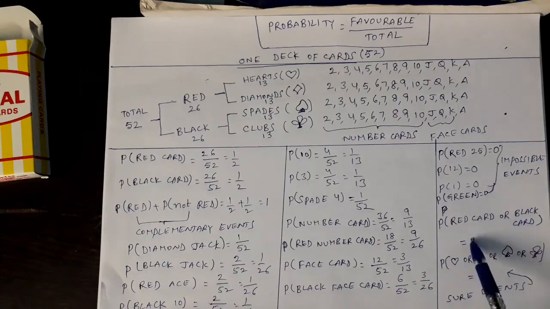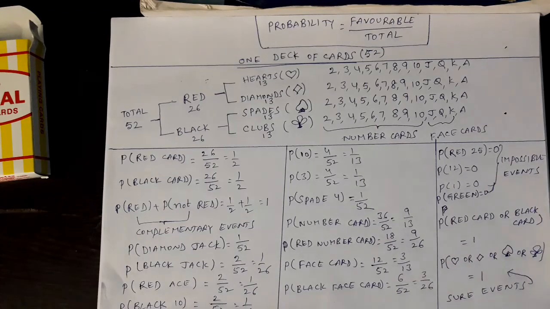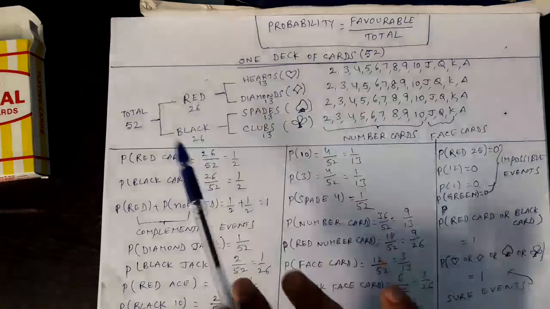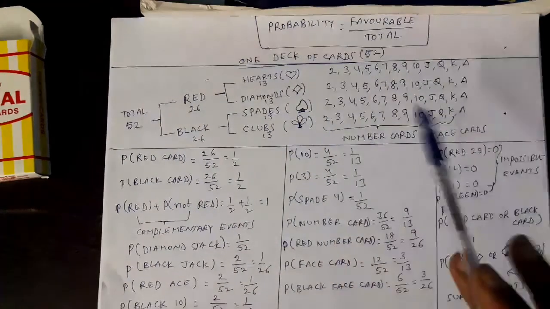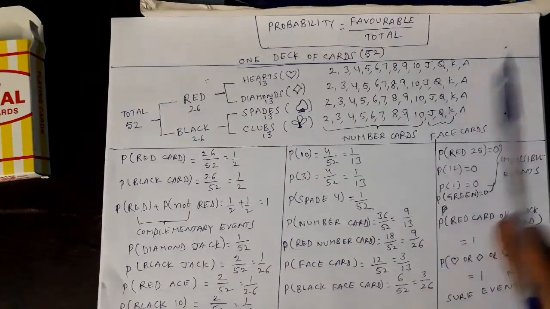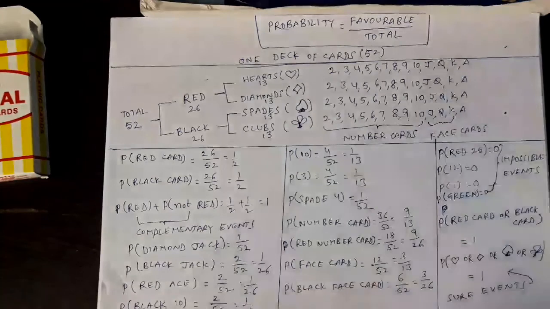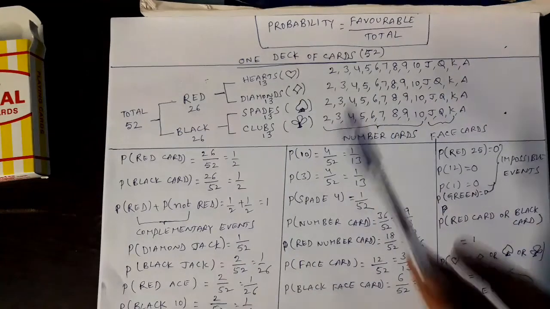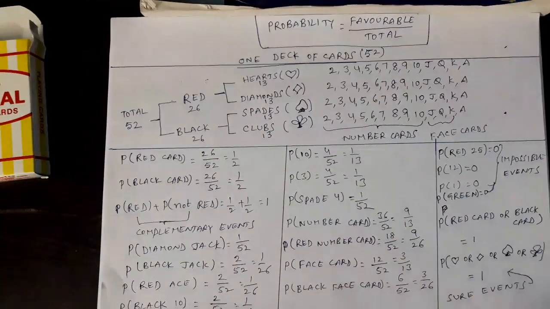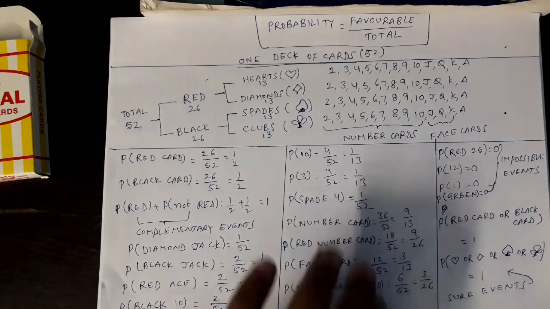See this. A red card or black card. Red or black, definitely you will get a red card or black card if you try one single card, right? Obvious, that is sure event. So probability is 1. In the same way, hearts or diamonds or spades or clubs, obviously all these form complete set, and if you take any card, that will be any one of among these 4 sets. So sure event. So probability is 1.